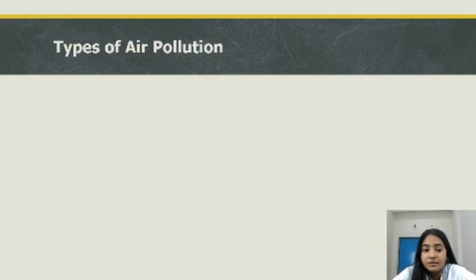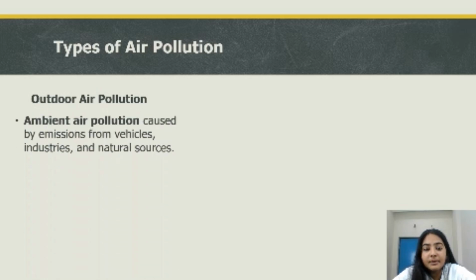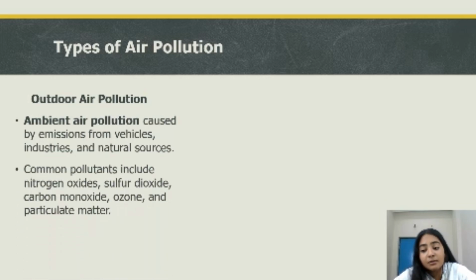Now let's discuss various types of air pollution. First is outdoor air pollution. In this type of air pollution, the emissions from vehicles, industries, or other natural sources like volcanoes and forest fires are the major reason for the pollution. Common pollutants include nitrogen oxides, sulfur dioxide, carbon monoxide, ozone, and particulate matter.